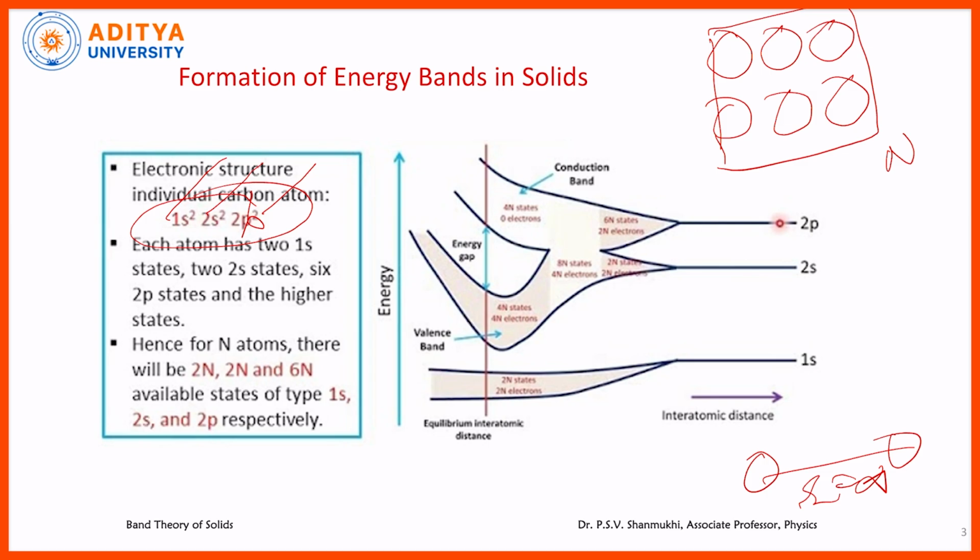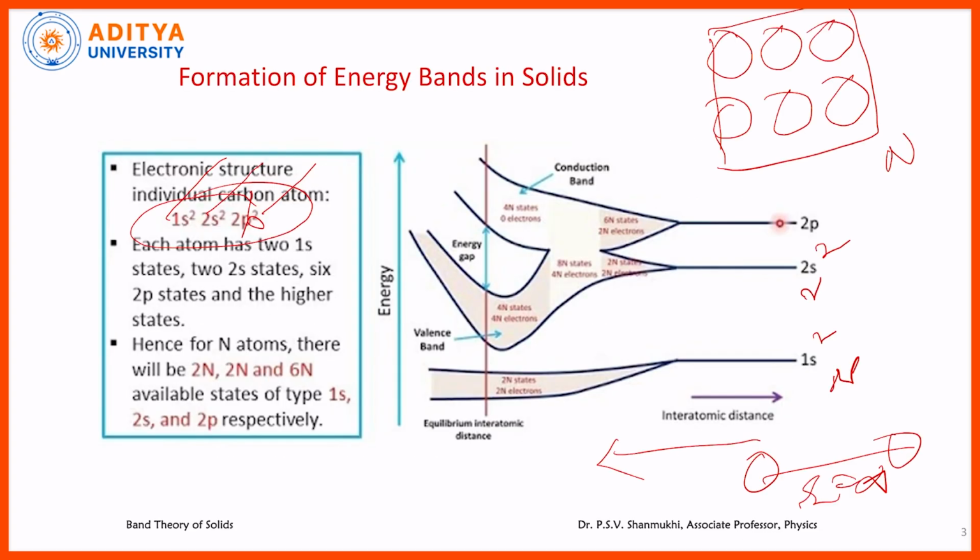This is the direction of decreasing interatomic distance. Whenever the atoms are brought closer and closer, N 1s2 levels will be there, N 2s2 levels will be there. In that way, all the same kind of electrons form energy bands. So they form different energy bands like this.